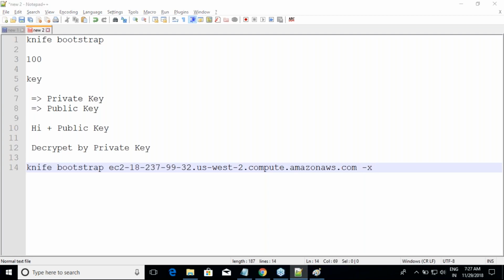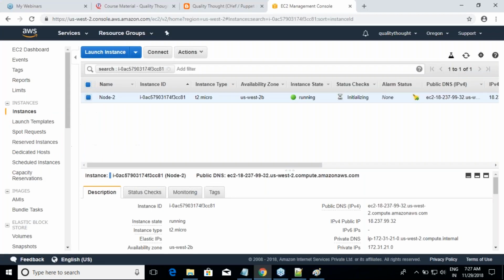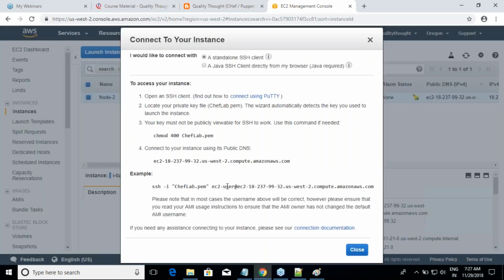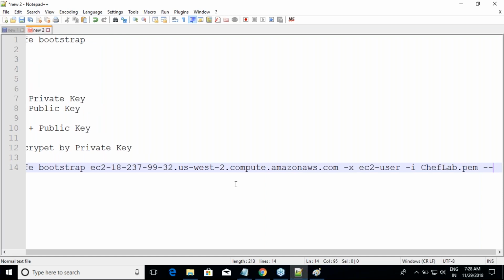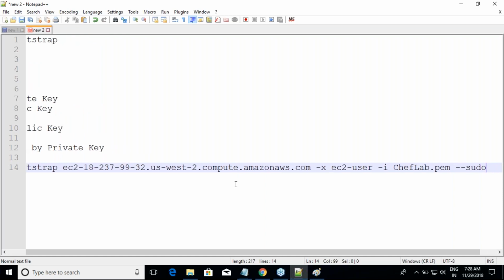And then what is my SSH username? If you click on connect, are you seeing the username over here? So what is the username? EC2 hyphen user. But I don't have a password, so I'll be using -i and lab.pem. I'll correct it when I am typing it on PowerShell. Then I'll give the full path. And then I have to give the sudo permissions for it because it has to do installations.